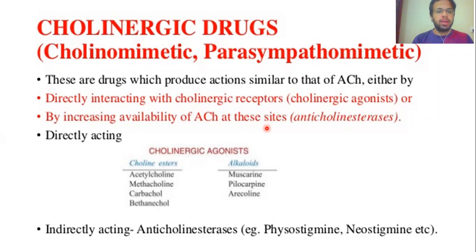Why is the butyrylcholinesterase enzyme known as pseudo? Because scientists have classified the acetylcholinesterase enzyme as the true cholinesterase enzyme, because these are the enzymes present in the synaptic area, and at the synaptic area the cholinergic neurons are there and they release acetylcholine, but in the blood there is no mechanism by which acetylcholine is produced.